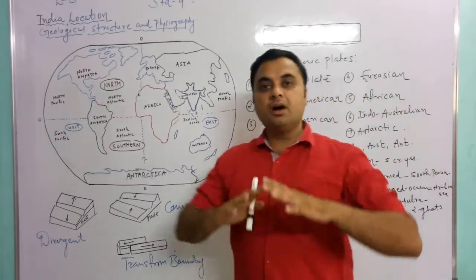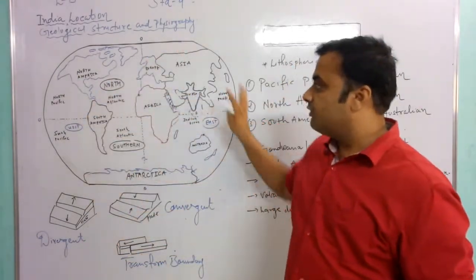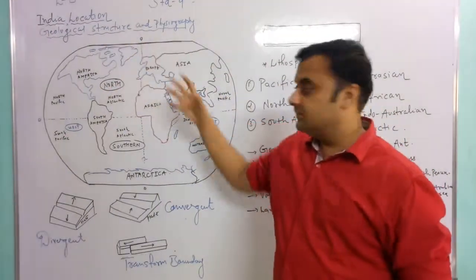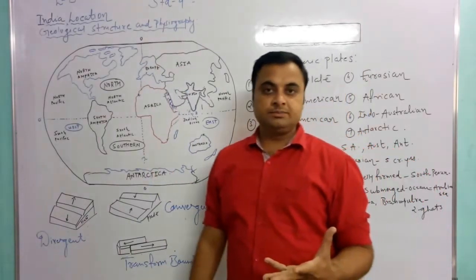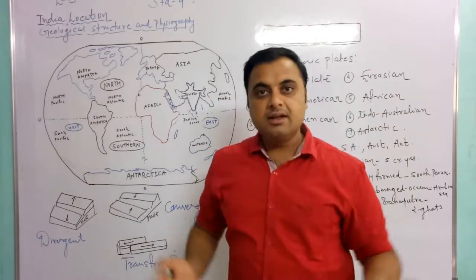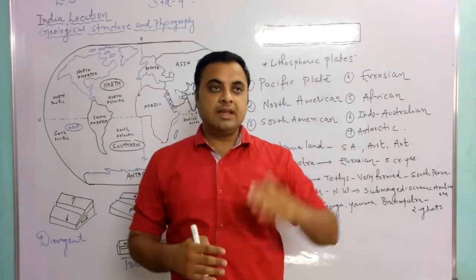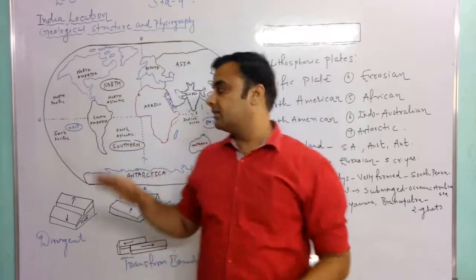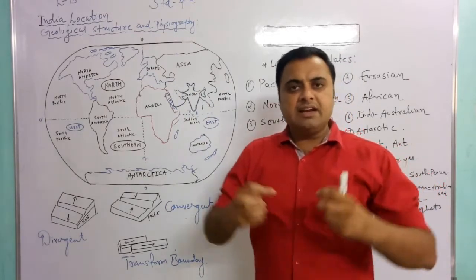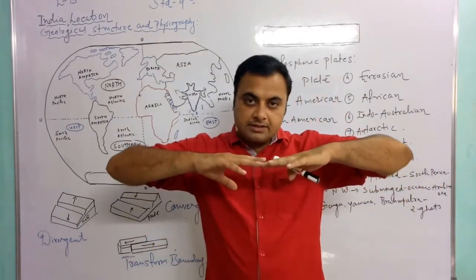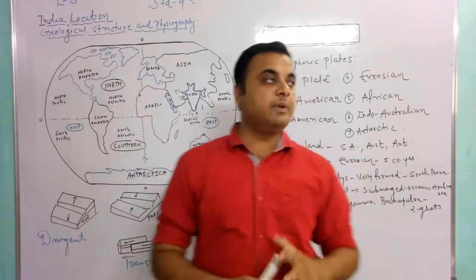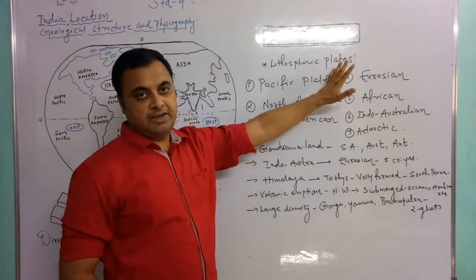You can understand it like this: the Earth is a very big swimming pool, and on top of it 7 plates are floating. The interior part of the Earth is very hot, because of radioactivity. The radioactive heat passes from the interior part of the Earth and reaches the upper layers, and because of this tremendous heat the upper part is broken and crushed, and these parts are known as the lithospheric plates.